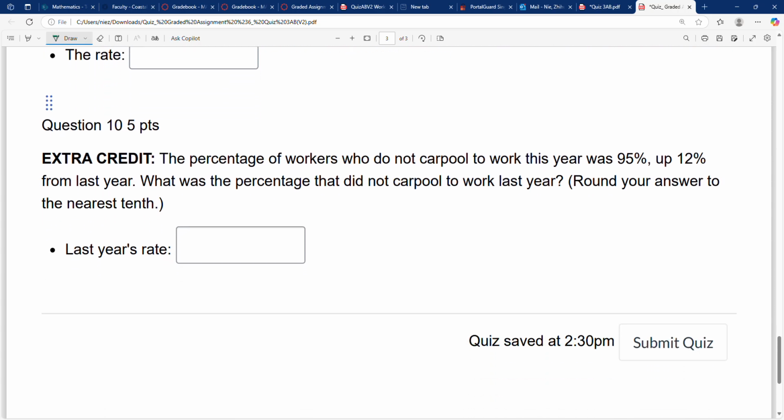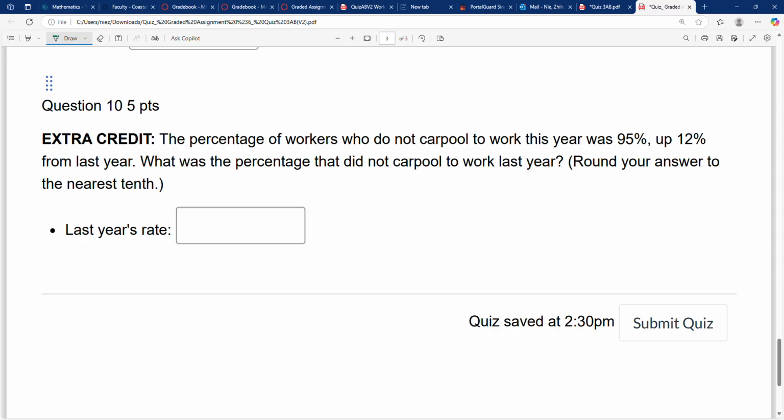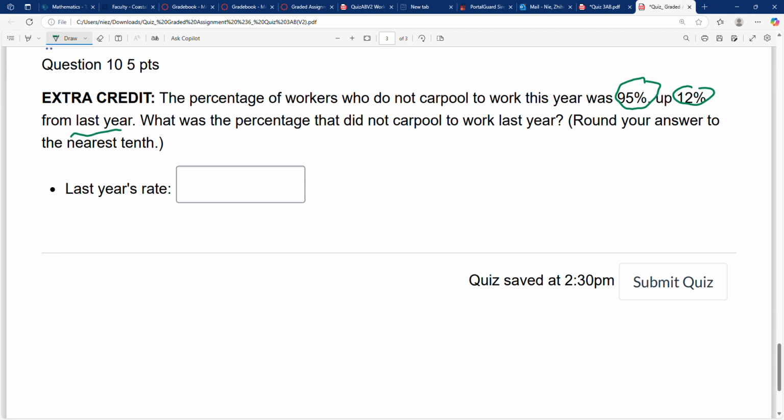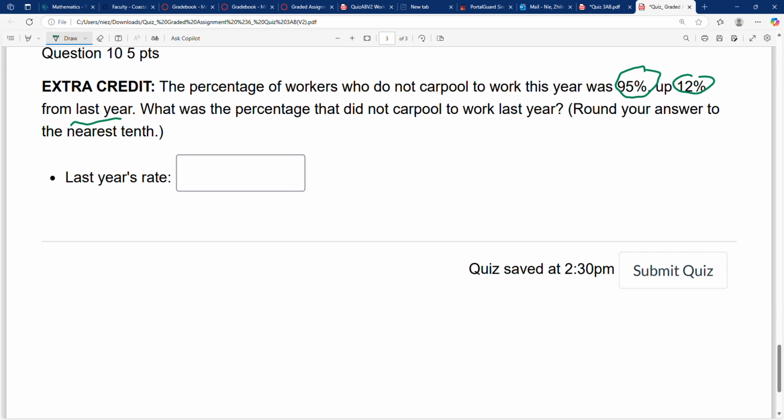Okay, since number 8 and number 10 are similar, I'm going to cover number 10 first. Number 10: the percentage of workers who do not carpool to work this year was 95%, up 12% from last year. What is the percentage that did not carpool to work last year?